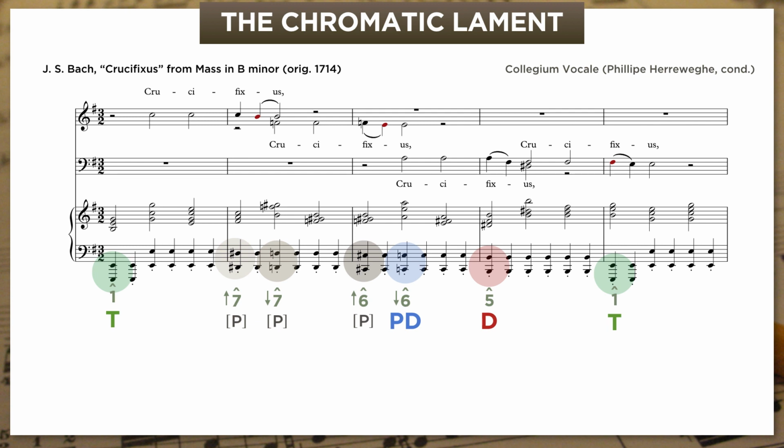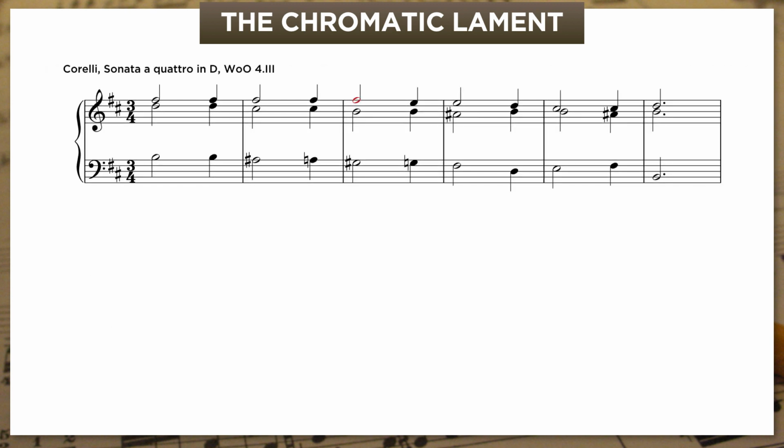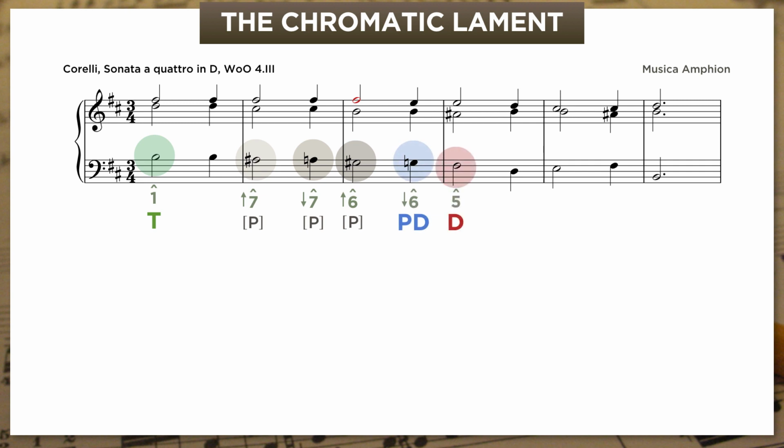Now, by the end of the Baroque, this kind of looping chromatic lament ends up becoming just as much of a cliche as the diatonic one. But just like the diatonic lament, it also makes its way into just regular chordal syntax. Here's Corelli again, using a single pass through the chromatic descent to start off a quartet movement in B minor. And after that, he doesn't repeat the lament, he just moves on to new things.